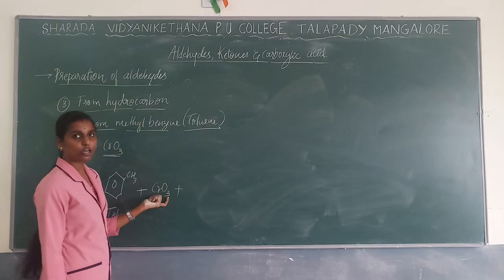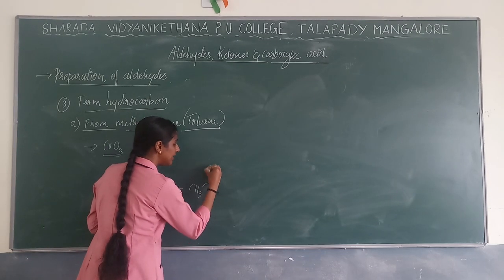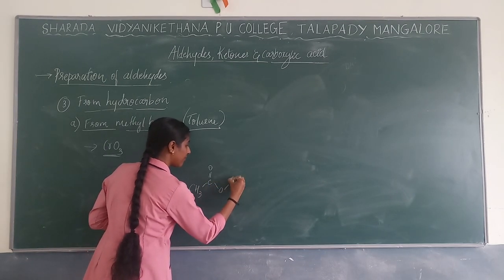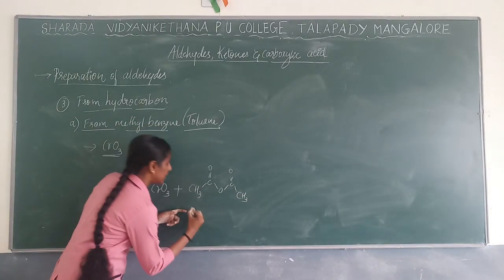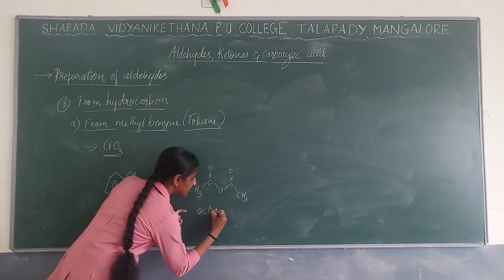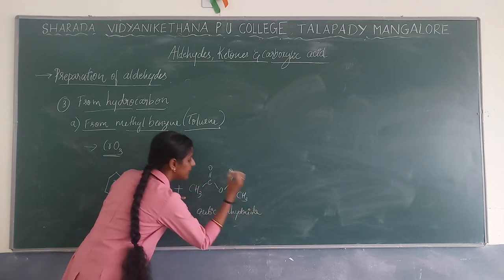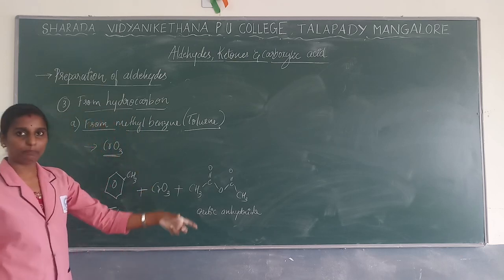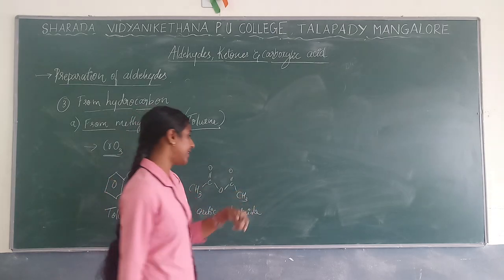If you are using chromic oxide, it is a must that you use acidic anhydride. So this is nothing but your acidic anhydride. If you are using acidic anhydride, remember again you will get a complex structure. The same thing, on hydrolysis you are going to get aldehyde as a product.